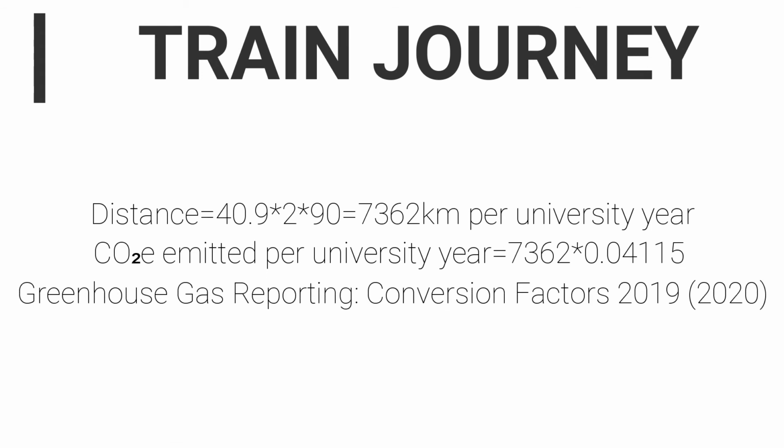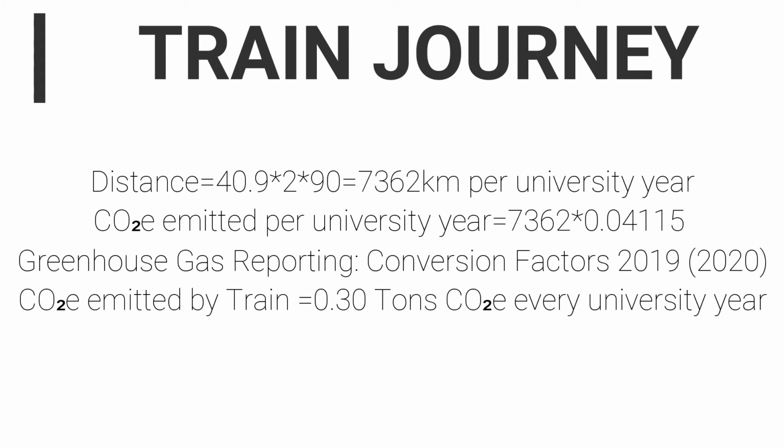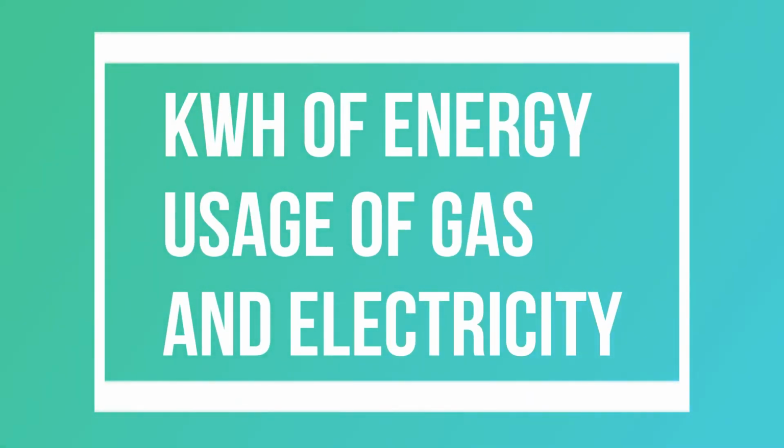Now coming on to the second part of my journey, from the train station to Coventry train station by train and vice versa. Once again, I work out the distance to get a value of 7,362 kilometers per year. We then multiply it by the conversion factor to get a value of 0.30 tons CO2 equivalent per university year. Now coming on to the kilowatt hour of energy usage of gas and electricity.